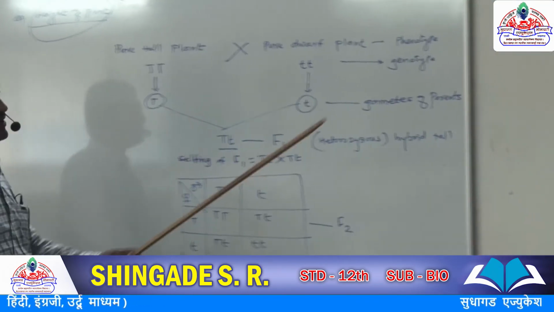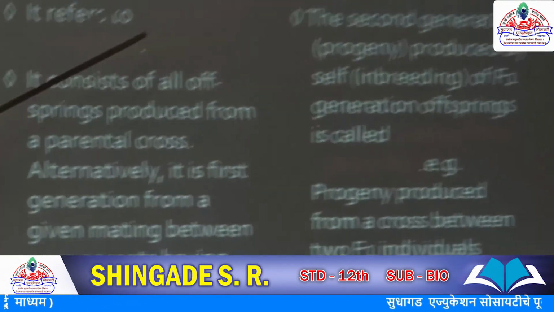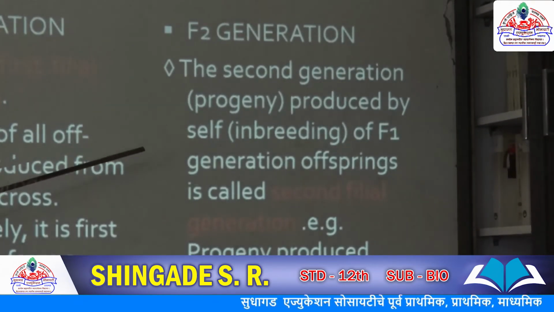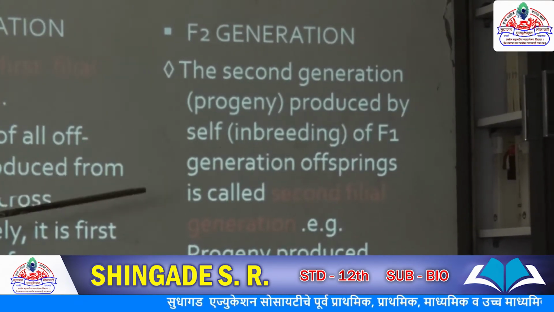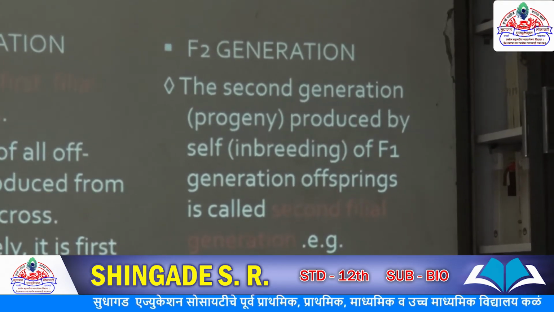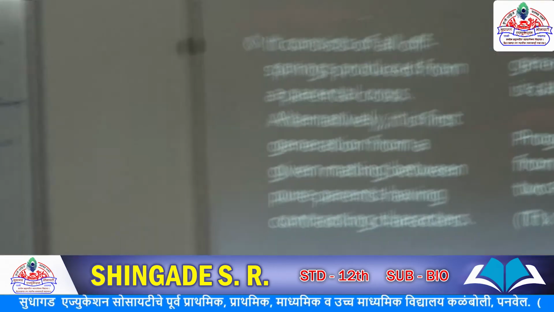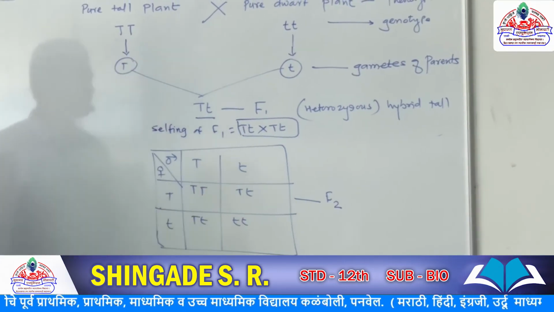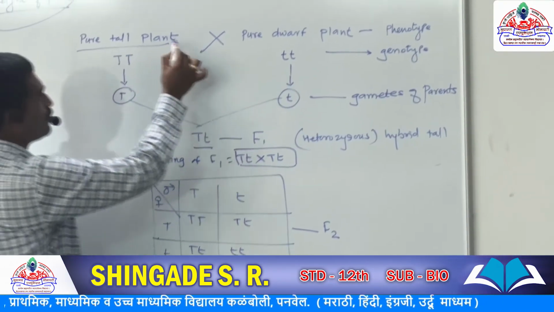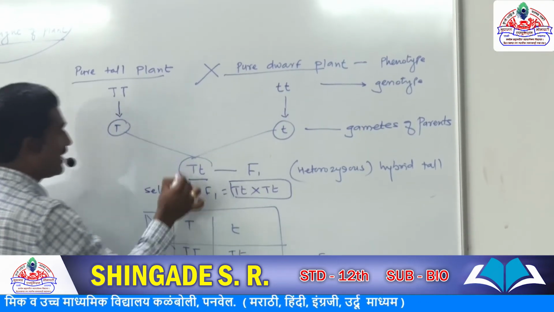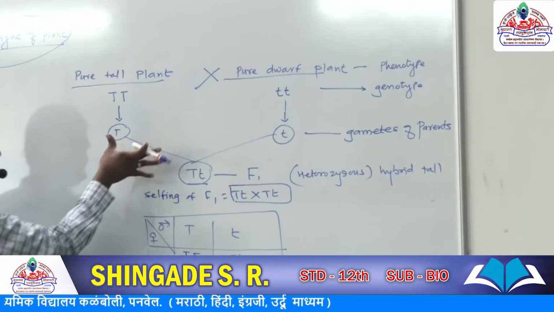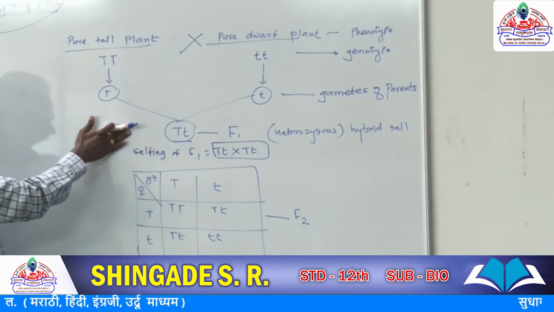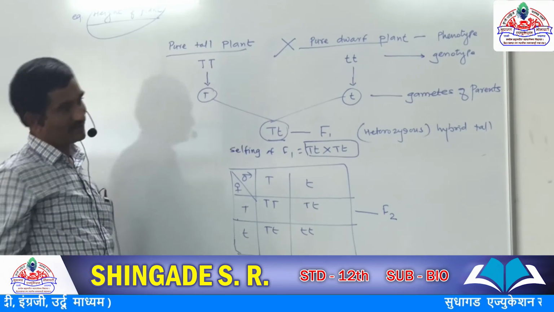F2 is the progeny produced by inbreeding, selfing of the F1 generation, called the second filial generation. When we cross between two pure line parents, we get F1; crossing F1 gives F2. This is the first filial generation, this is the second filial generation.